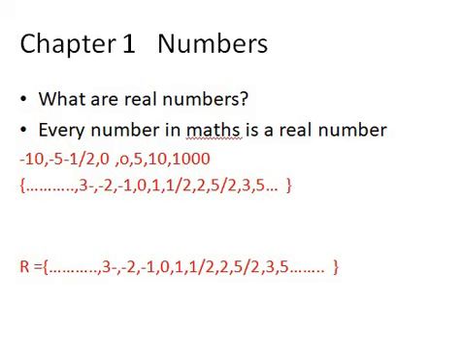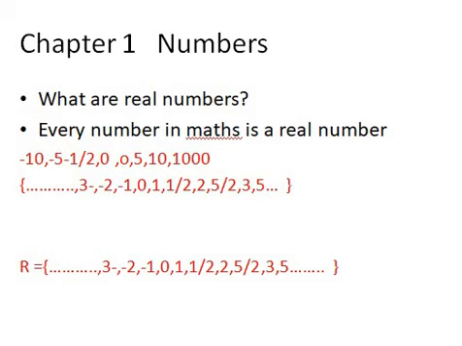Real numbers is the first topic. What are real numbers? At your level you can think of a real number as every number in maths. Although in maths we do have other kinds as well, at your level you should know every number which we talk about.